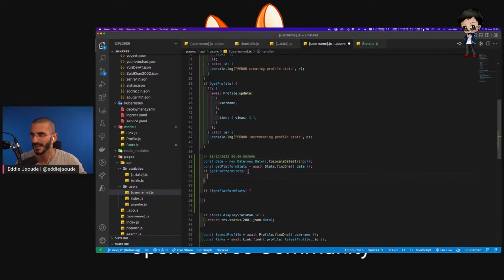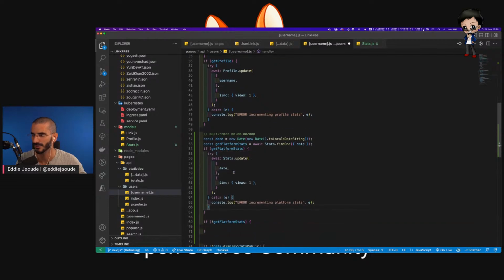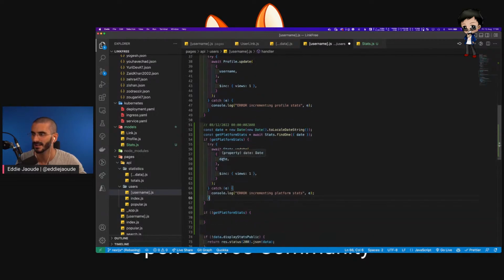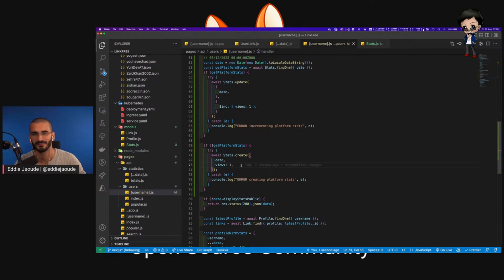So if stats are found, we're going to want to do an update. That's pretty good, Copilot, actually. That's pretty good, right? Stats update. I don't think we need to set the date because the date will be set. Oh no, we're first to search. So we're going to search for the date, which is correct. And then we're going to increment views by 1. So that's pretty good. And then if it's not found, let's see what Copilot does. If it's not found, it creates it and sets it to 1. That's pretty good. Copilot, that's pretty impressive.